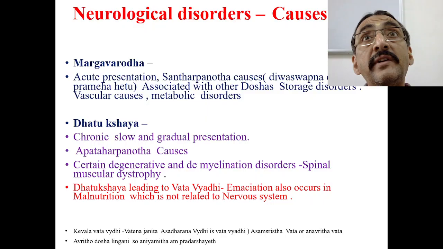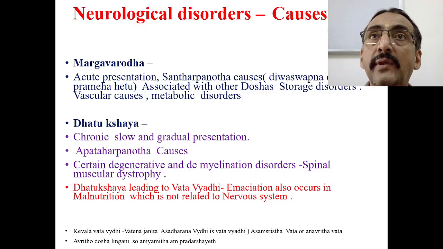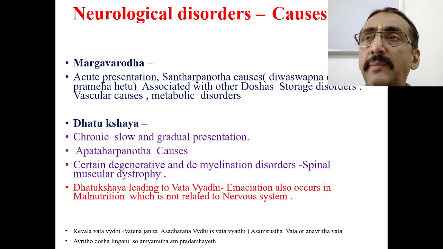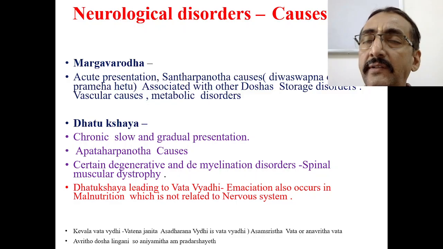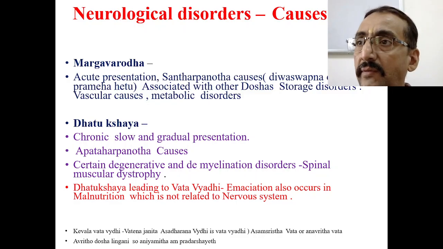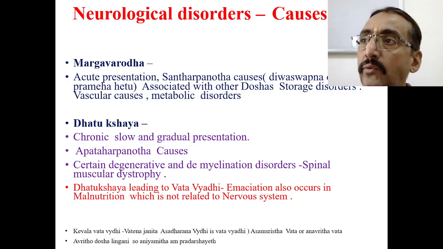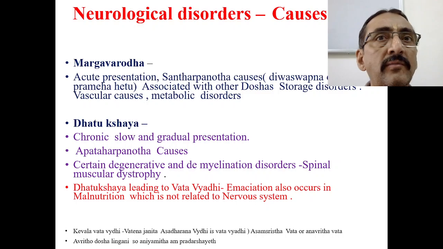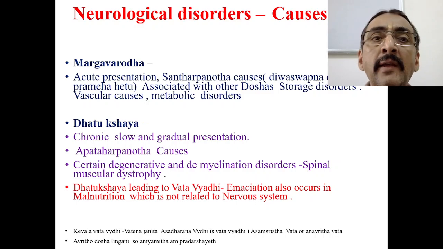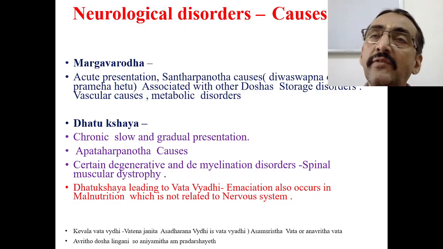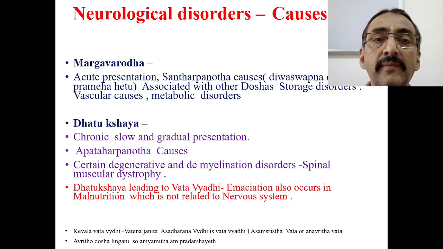Acute presentation is most of the time always Margavarodha. For example, take paralysis, hemiplegia and all. It is a Margavarodha, isn't it? There is a sudden rupture of arteries or capillaries, and there is bleeding, leading to obstruction. There may be embolism, thrombosis, or edema because of this bleeding. So they are all acute presentations. Vascular causes are always acute presentations.